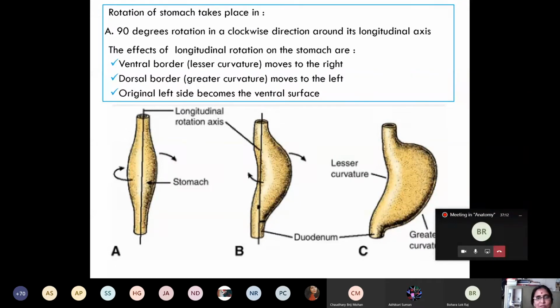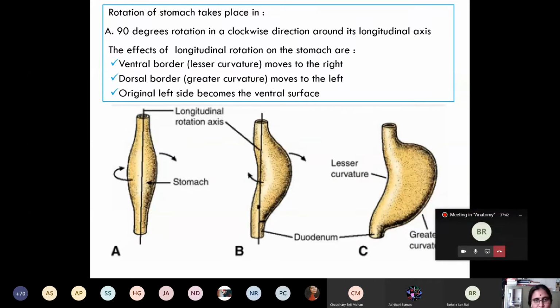Along the right surface runs the right vagus nerve, along the left surface runs the left vagus nerve. So obviously the right vagus nerve supplies which surface of the stomach? Posterior. And the left vagus supplies which surface of the stomach? Anterior. Okay.